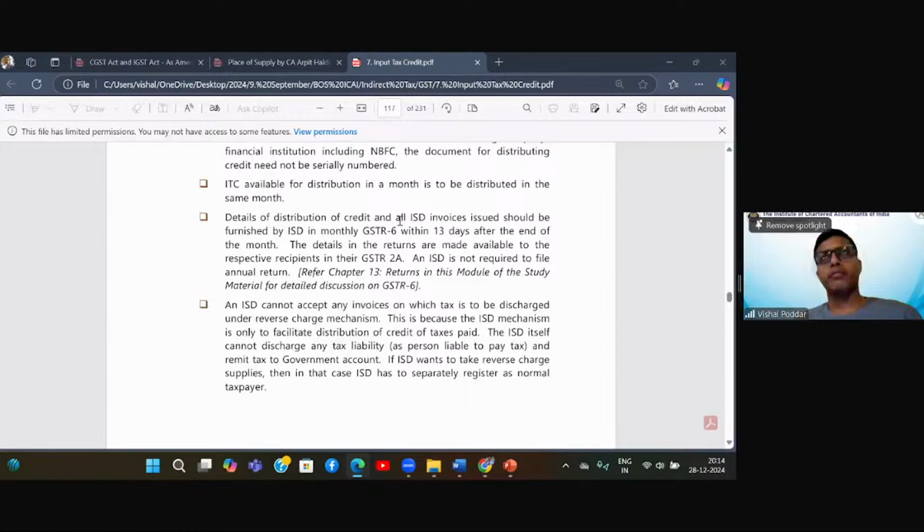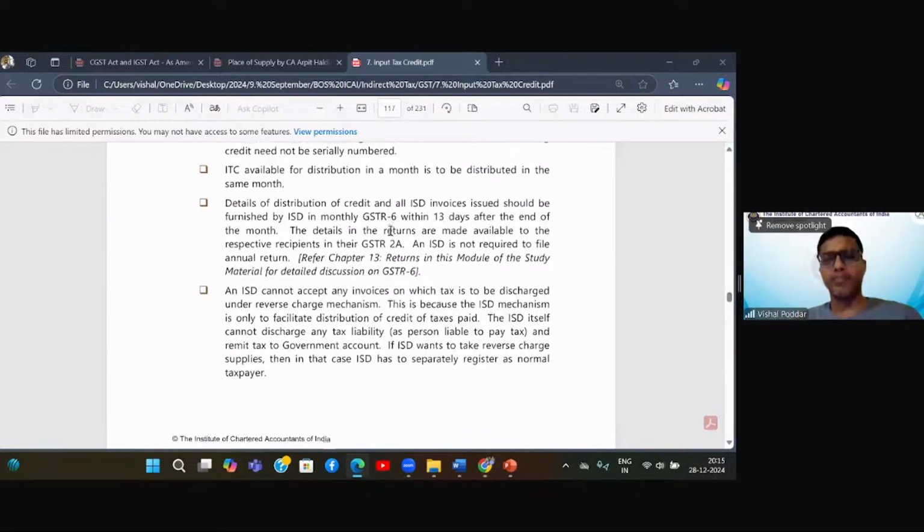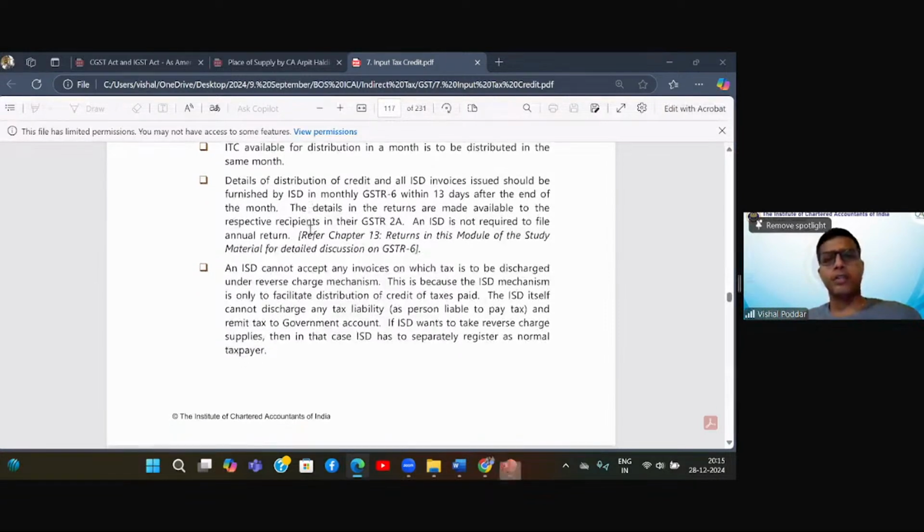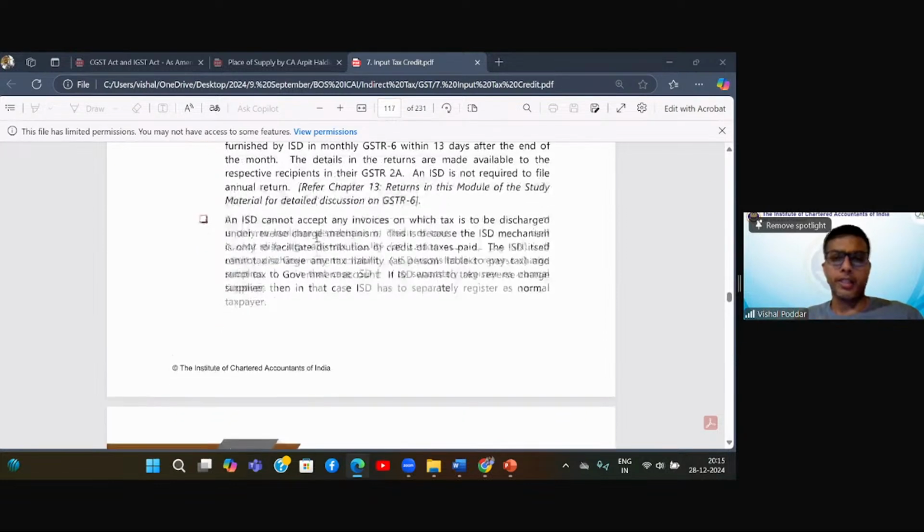Details of distribution of credit and all ISD invoices should be furnished by the ISD in their return. And what is the ISD return? It is GSTR-6. Due date is within 13 days from the end of the month. So maybe for GSTR-1, it is 11 days. For GSTR-6, it is 13 days. The details in the returns are made available to the respective recipients in their 2A and 2B. ISD is not required to file an annual return, because ISD is not having any other details. It is having only one detail, inward ITC and distribution of that inward ITC. So there is no need of anything else for the ISD.